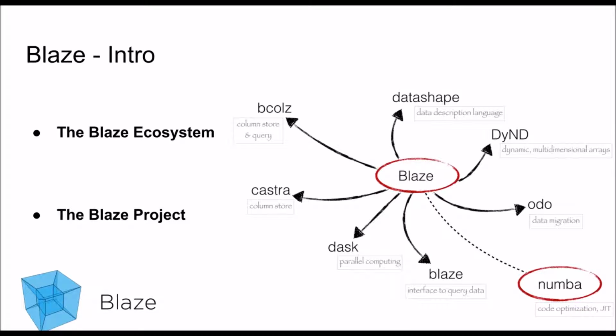To summarize, Blaze can be used as a high-level user interface for databases and computing systems. It uses expressions for calculations and queries. The architecture allows a single Blaze code to run against several computational backends, and that we will also talk more about in the next slide. And in the end, Blaze is able to analyze and optimize queries to improve the interactive experience.